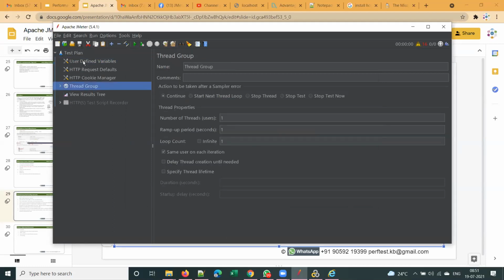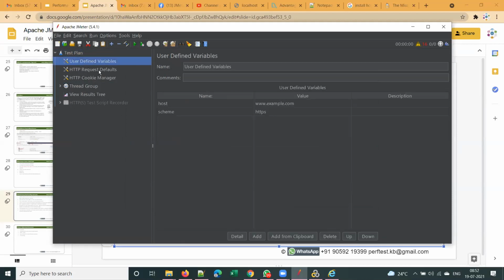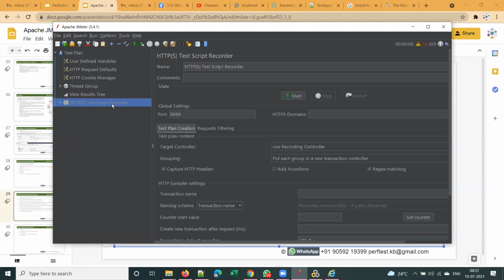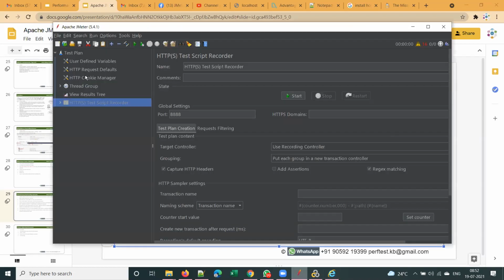There is a thread group already added. The test plan element comes by default, and the template will have all the required elements for recording any script. There is an HTTPS test script recorder element as well. When you create a manual template, you add a non-test element called HTTPS test script recorder. This is for recording the script. But if you go to templates, you will have all this. This is an instant thing, like instant coffee, right?